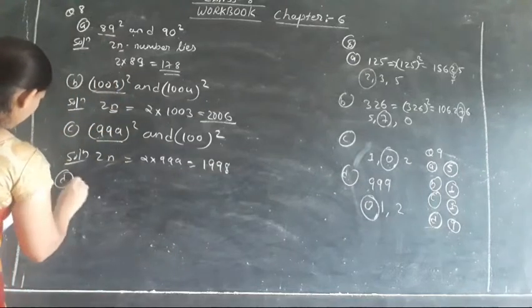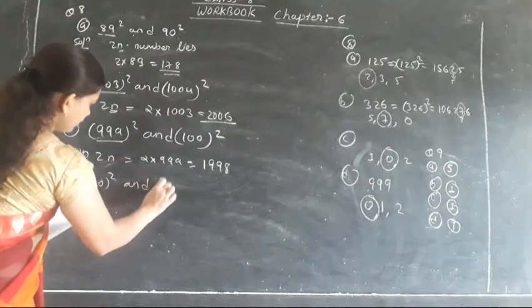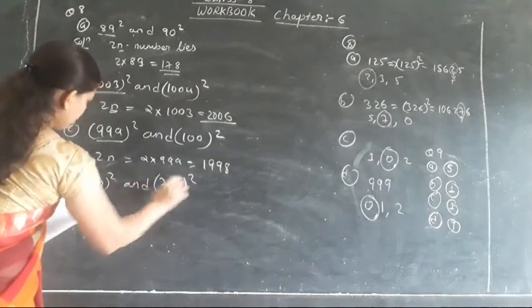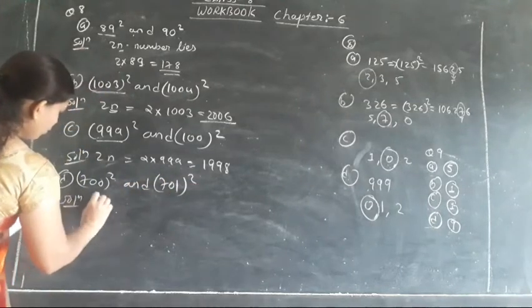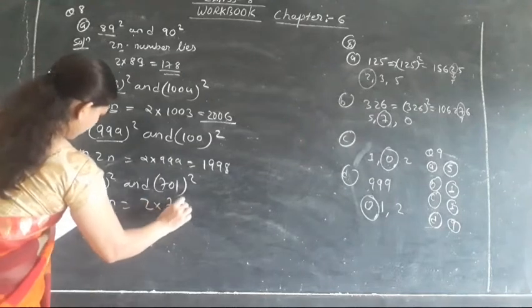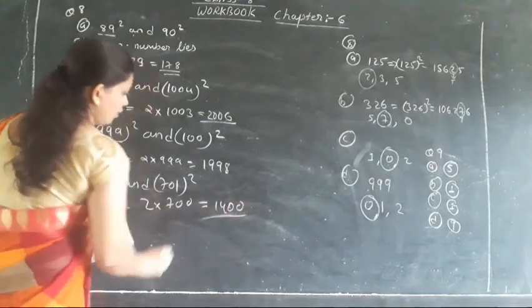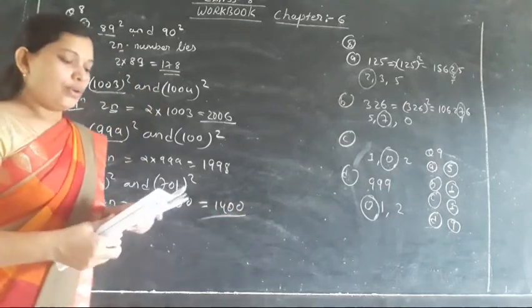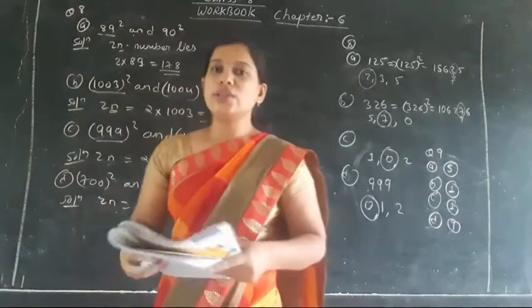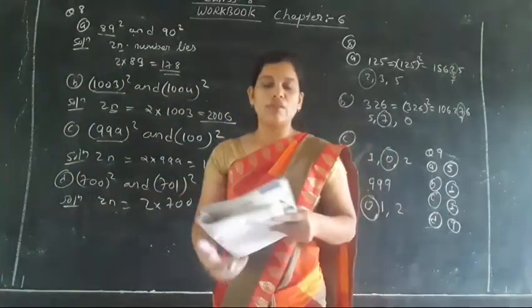Similarly for the D part, 700 square and 701 square. So the solution is 2n equals 2 into 700, so it will be 1400. Sorry. Can you do the E part according to this? Just multiply the first number with 2, and you will get the required answer.